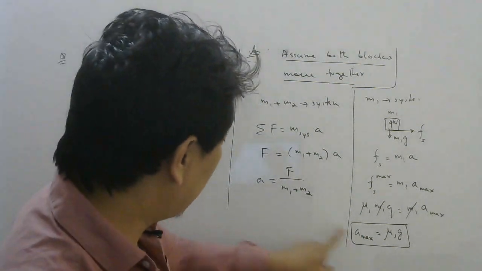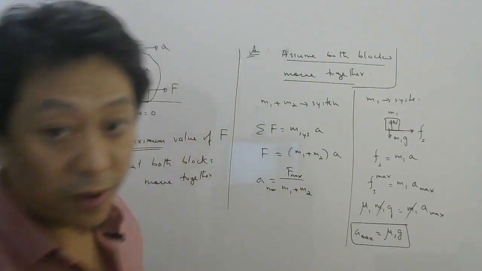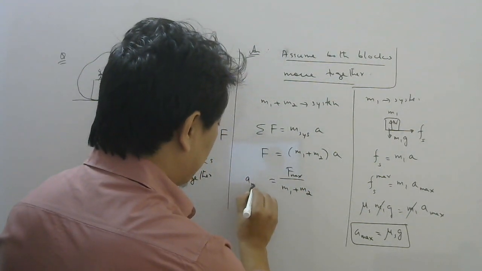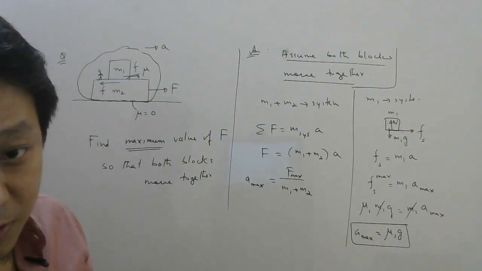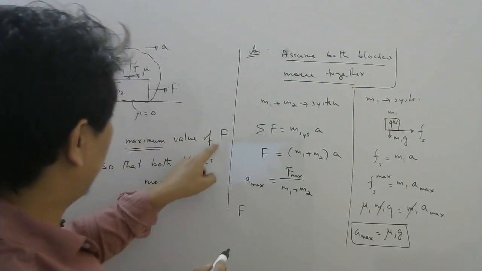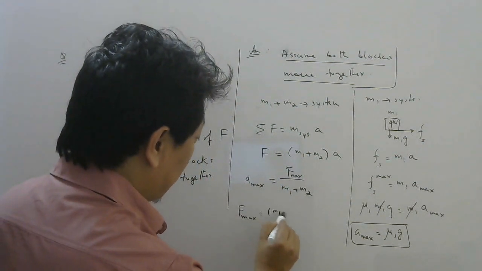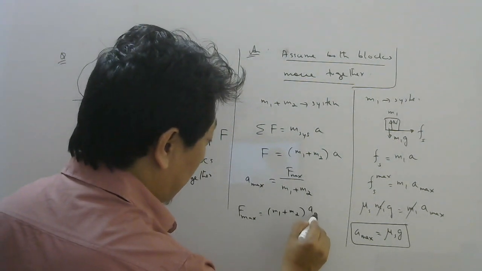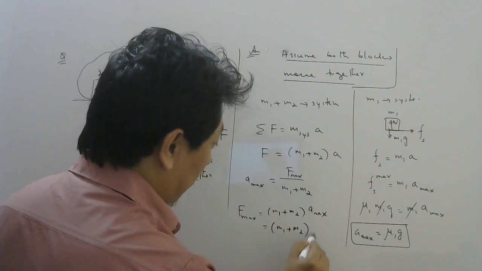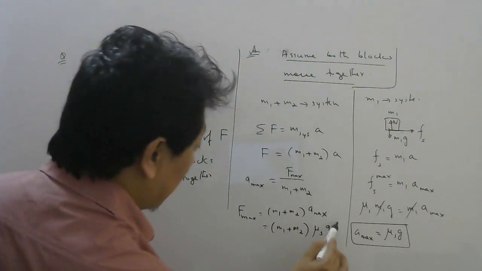Now, when this A is maximum, the force required here will also be maximum, right? So if you cross multiply, what is the maximum value of this force? Remember they asked. So F max will be (m1 plus m2) A max. And what is A max? We calculated. A max is mu s g, right? So this is the answer.